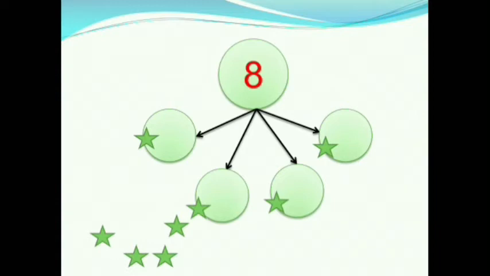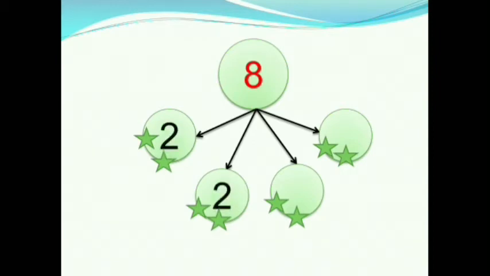Again we will distribute one star in each part. Now each part has 2 stars. So we will write 2 in each circle. Therefore, when we divide 8 in 4 equal parts, we get 2 in each part.